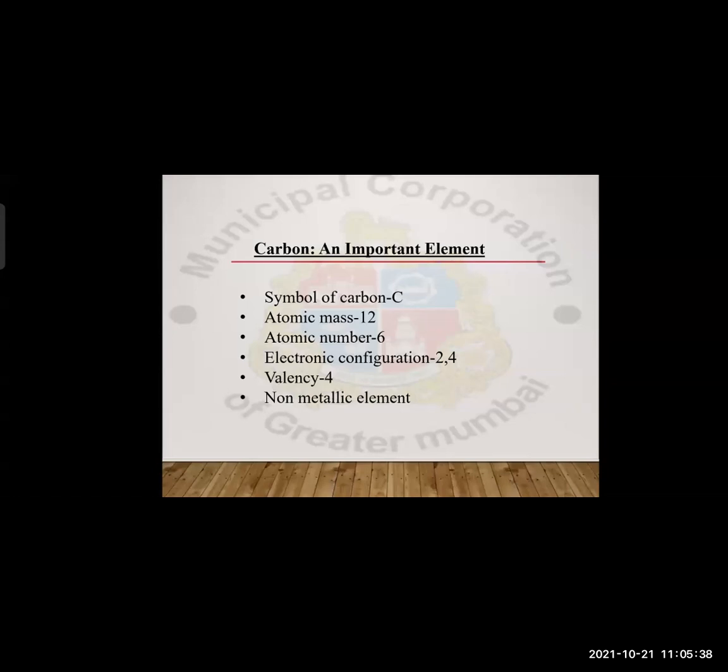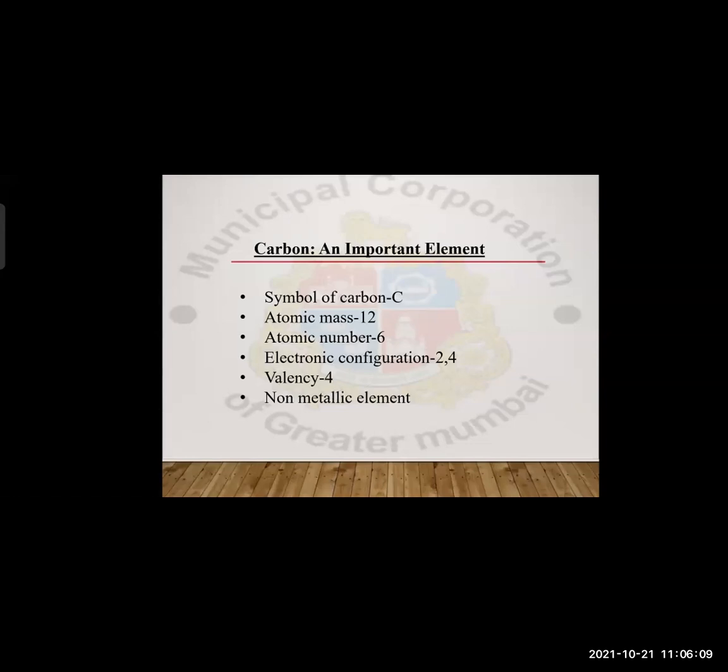This will be the same for every element. There is also a limit: only 8 electrons can be the maximum number of electrons in any orbit.